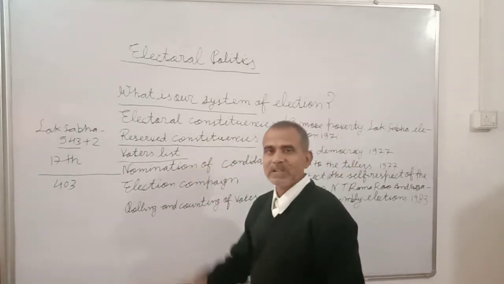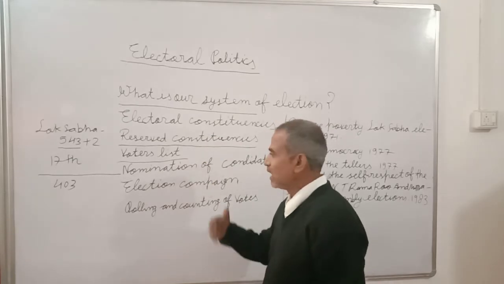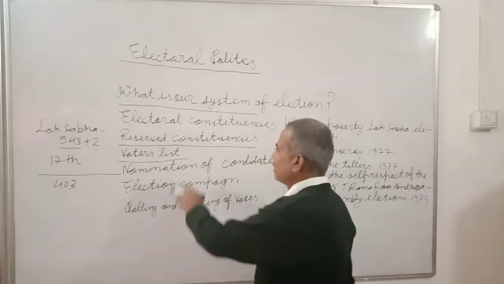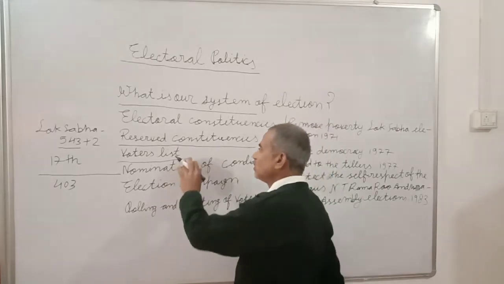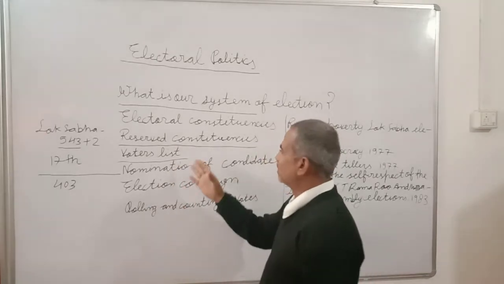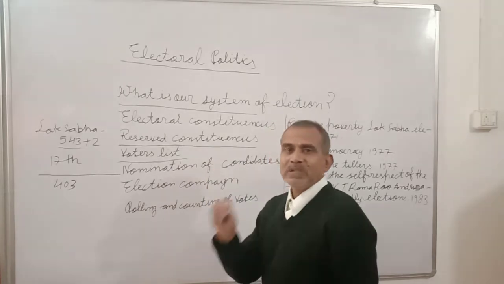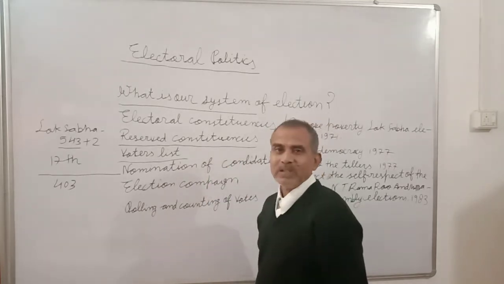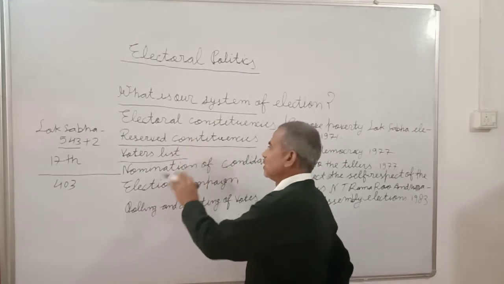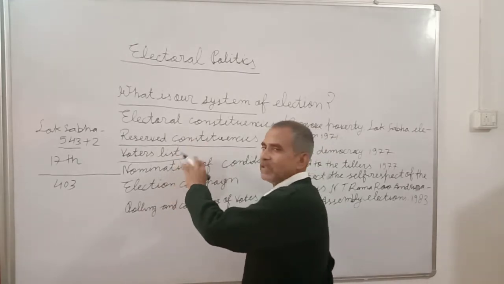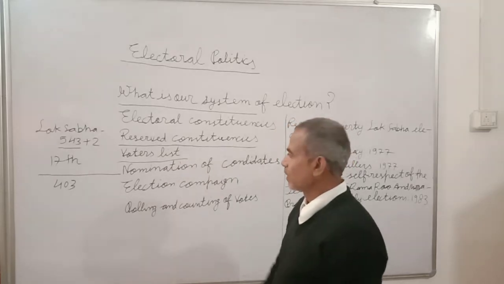One voter identity card is also given, and during polling, they go to the polling booth, and their identity is certified, it is proved, then they can vote for their desired candidates.